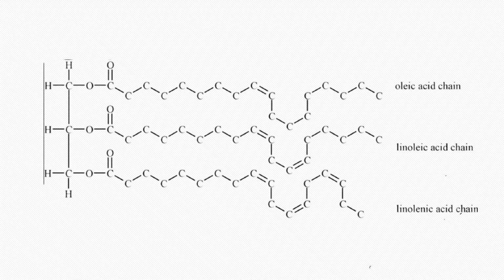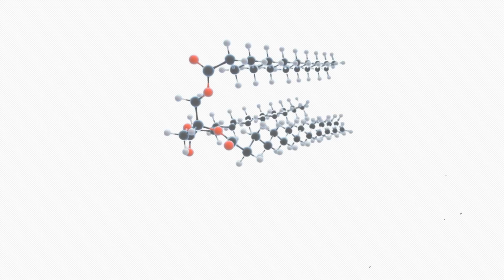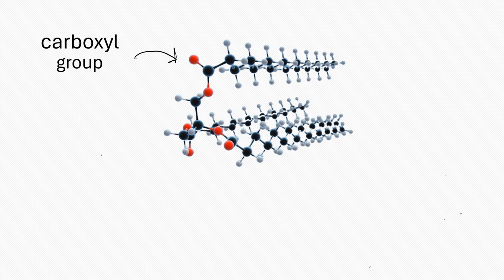Canola oil is made of triglycerides because it consists of 3 fatty acid units attached to glycerol. The fatty acid chains are mainly composed of carbon and hydrogen atoms linked by non-polar covalent bonds. Although they have a slightly polar carboxyl group at one end, the majority of the molecule is made up of non-polar hydrocarbon chains, giving the fat molecule an overall non-polar character.